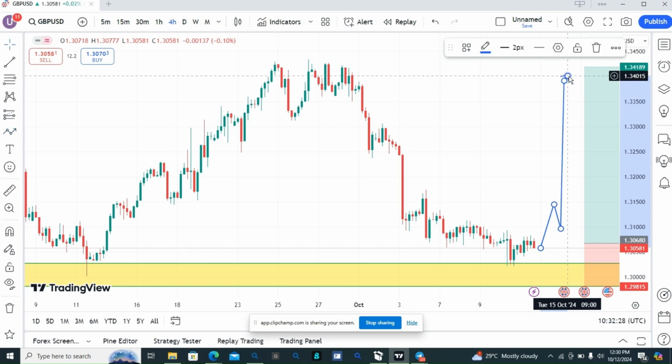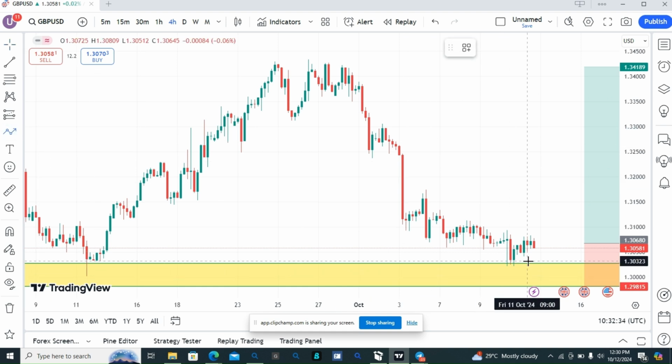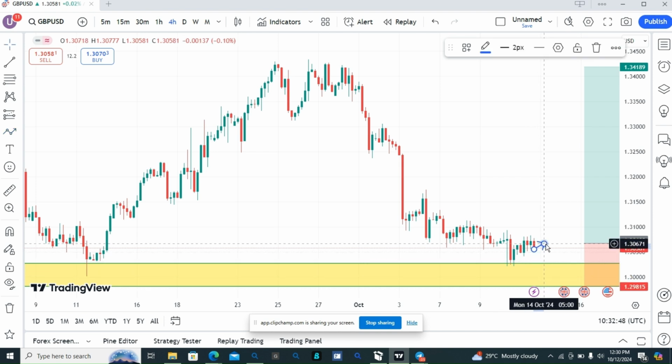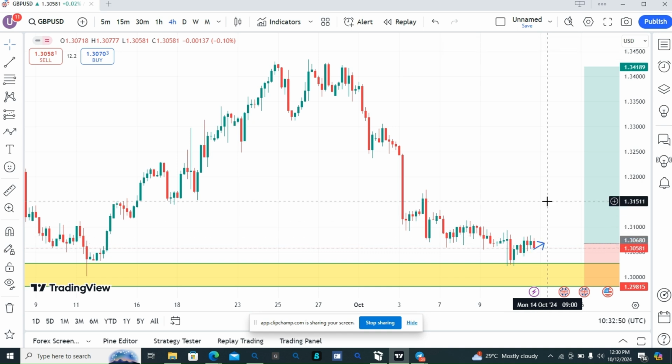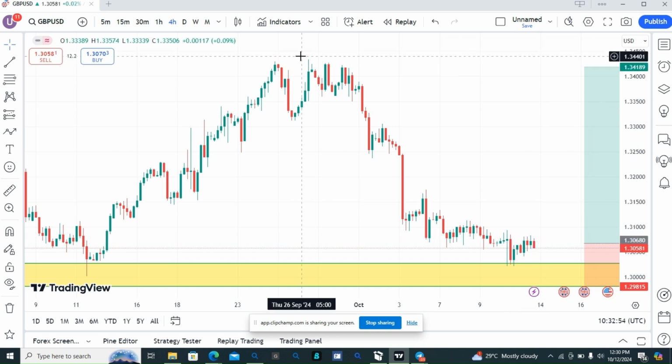But there are things that can make this setup invalid, which is if price consistently move down, break below this zone, okay, continue creating lower low and lower high, then we will do what? We will not buy this market. So this is how we trade Gbpusd coming this week. So we will now move to our next pair.